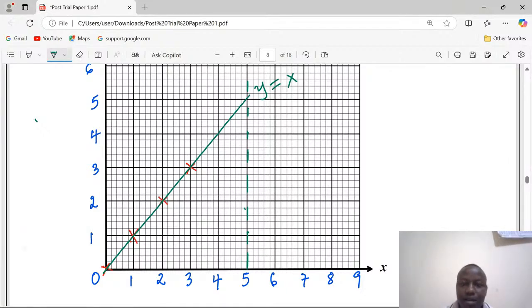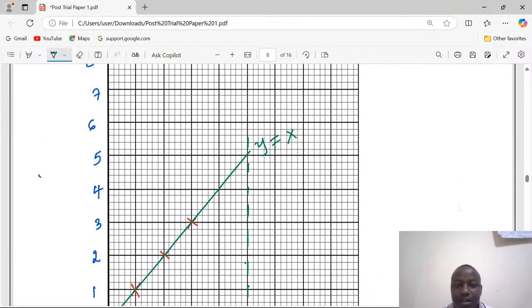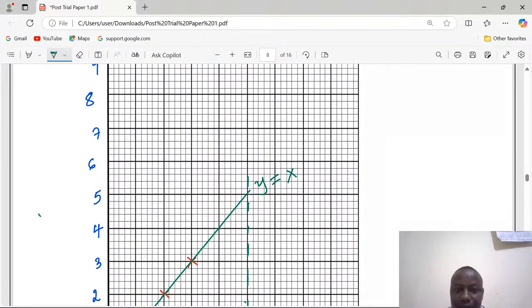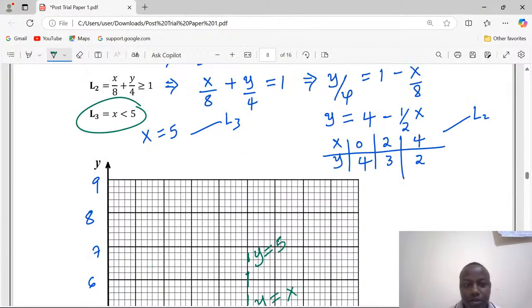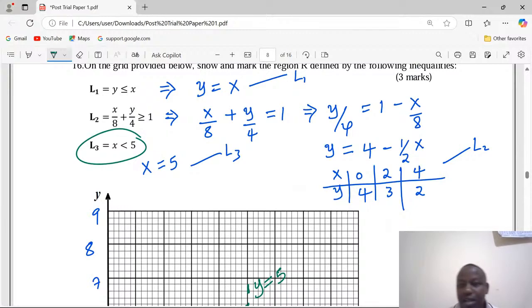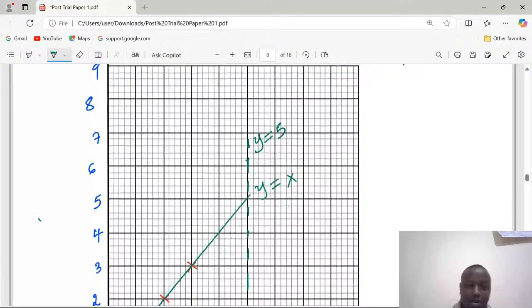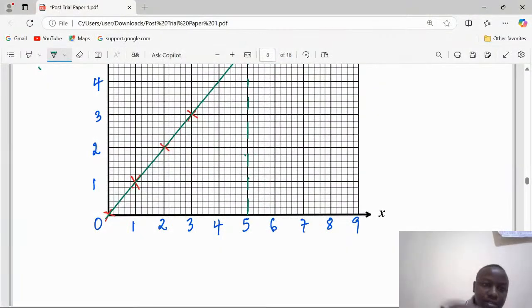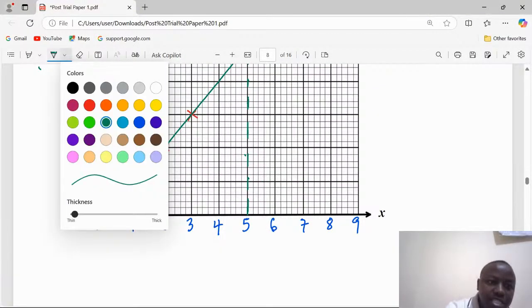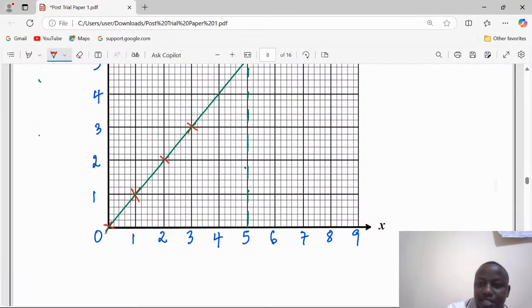This is the borderline x equals 5. Then we can now talk of the last borderline, which is L2. This borderline has coordinates 0, 4; 2, 3; and 4, 2. 0, 4 is a coordinate at this particular point.